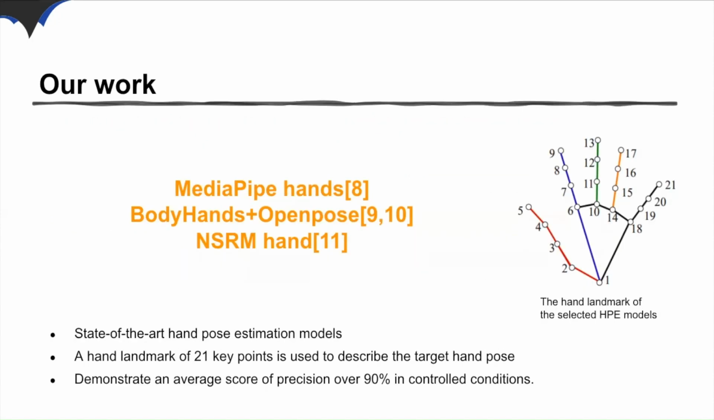In our work, we have chosen to focus on a few state-of-the-art models, namely MediaPipe, BodyHands, OpenPose, and NSRM Hand. These models exhibit high performance, achieving an average precision score of over 90% under controlled conditions. The selected models employ a hand consisting of 21 key points to describe the target hand pose.